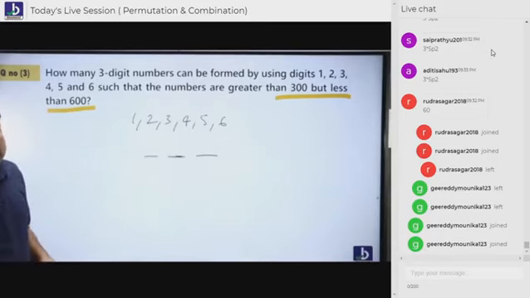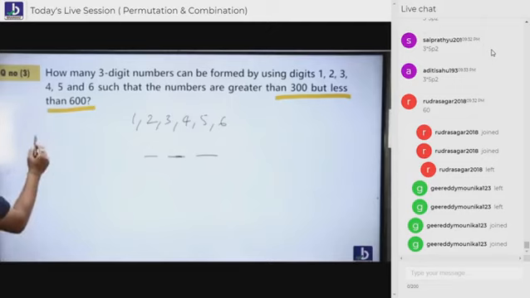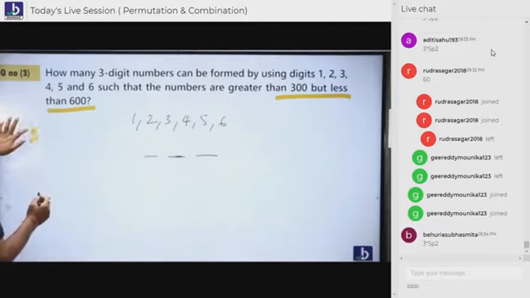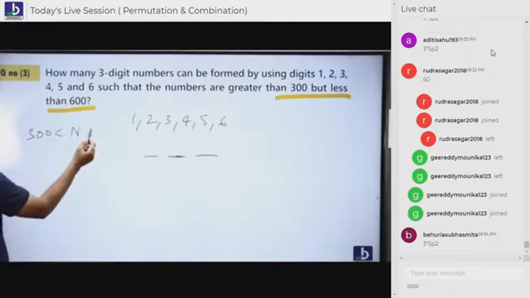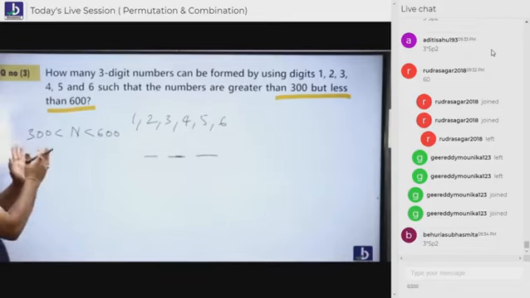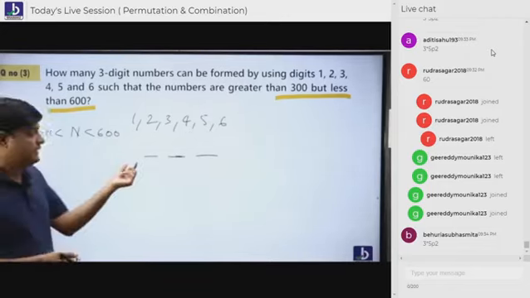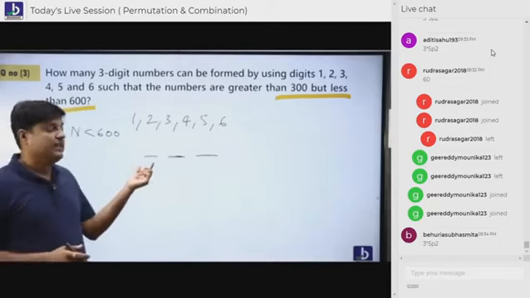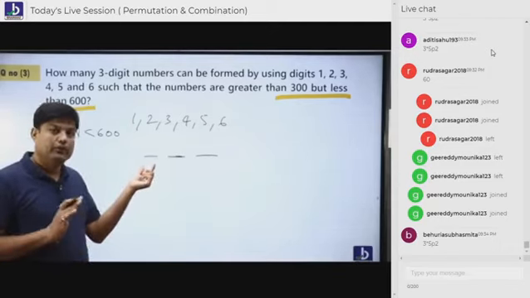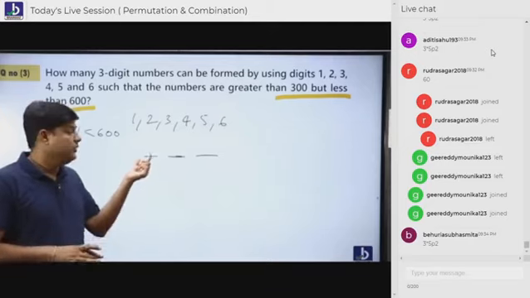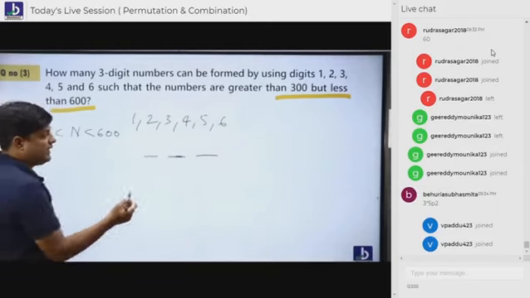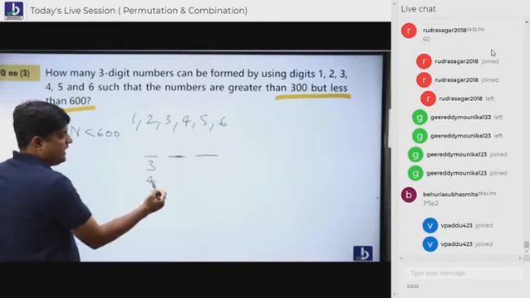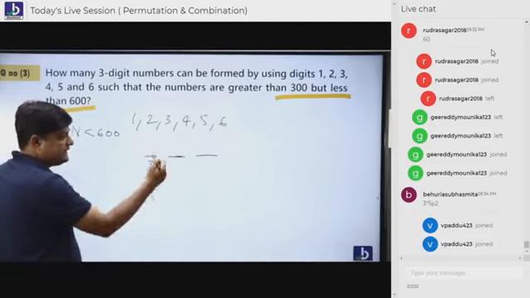Now, he told you it should be more than 300. Look, this is 300. The number should be more than 300, but the number should be less than 600. So whatever number you form, it should be greater than 300 but less than 600. Means you're supposed to start at more than 300, so the starting place should be focused. 3, okay. 4, okay. 5, okay. 1, not okay. 2, not okay. So in the given starting place you have to see. So 300, okay. 400, okay. 500, okay. 600, not okay.